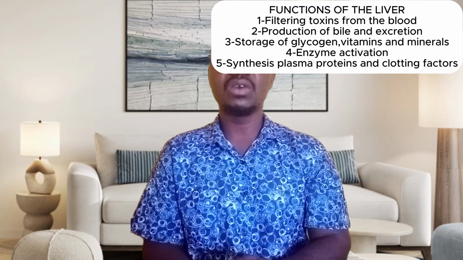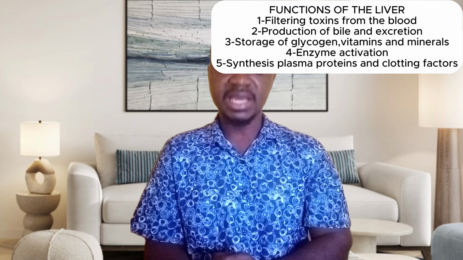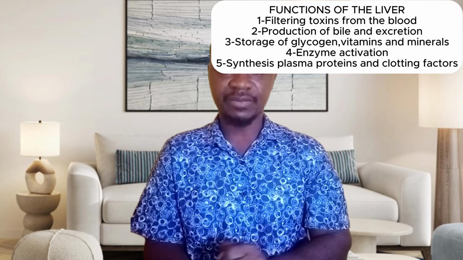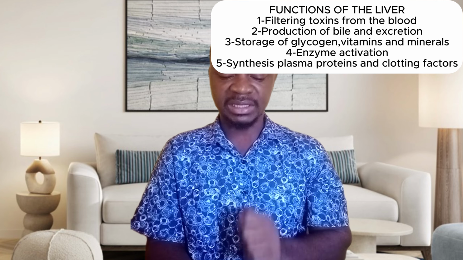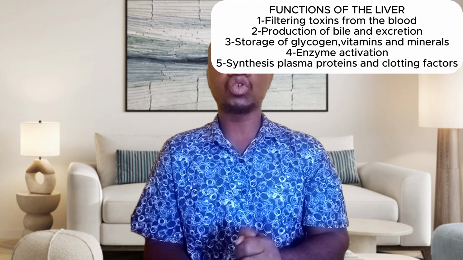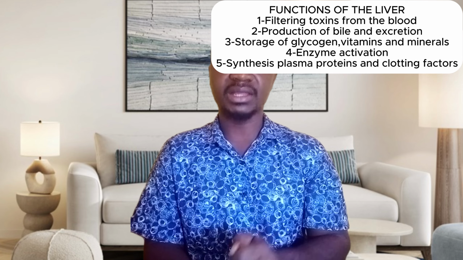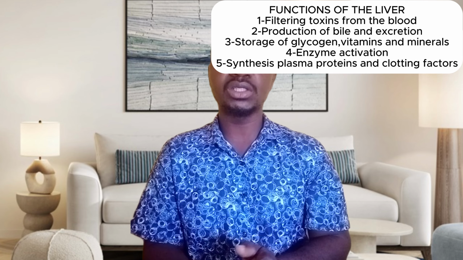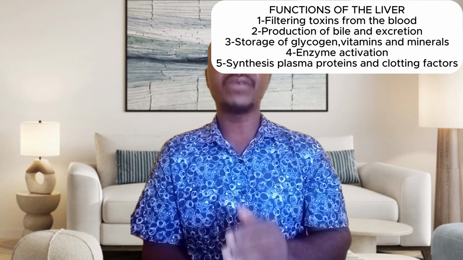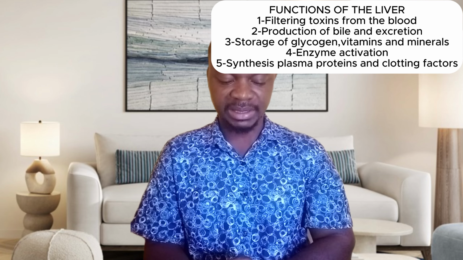All these functions are done by the liver. So we take notice of that. Enzyme activation. And then the liver also synthesizes plasma proteins like albumin, and also clot factors. So the functions are numerous. The functions are voluminous. So we will talk more. These are the few that we are going to talk about.